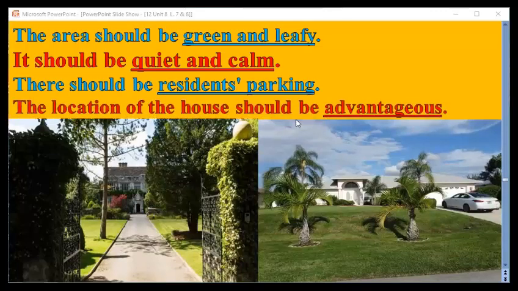The location of the house should be advantageous. It's very important. The location should be attractive. There should be residence parking. It should be calm and tranquil, green and leafy. So these are some advantages, or things many people put into consideration when they choose a place to live in. Again, dear students, the area should be green and leafy and quiet and calm. There should be residence parking, and the location of the house should be advantageous.